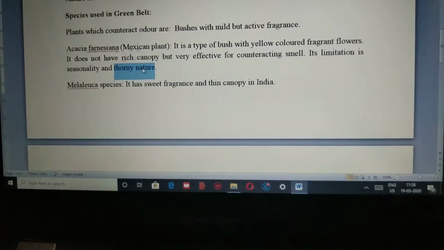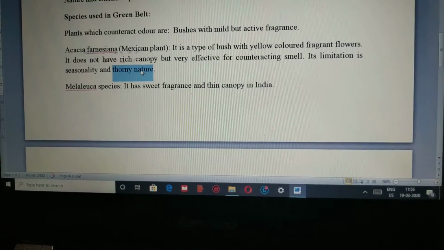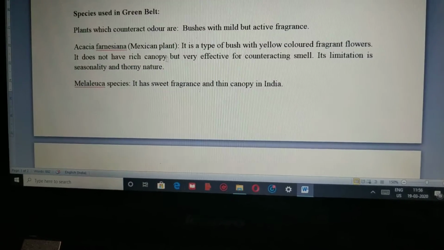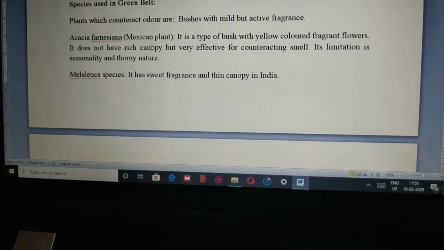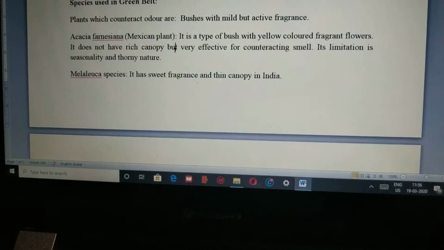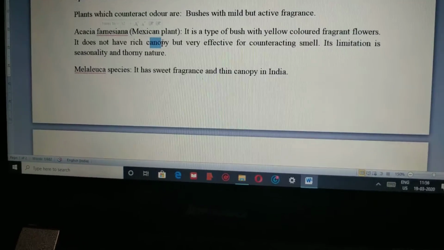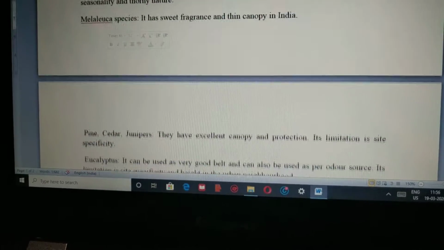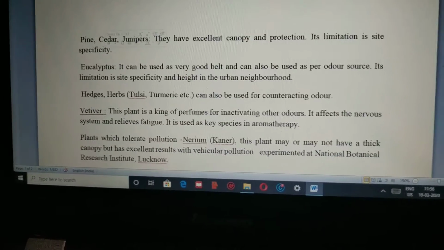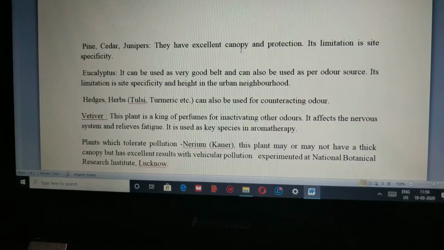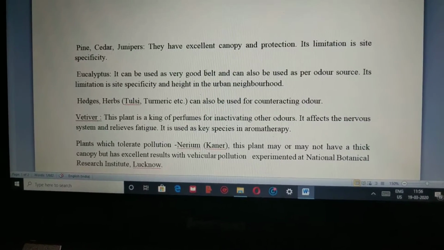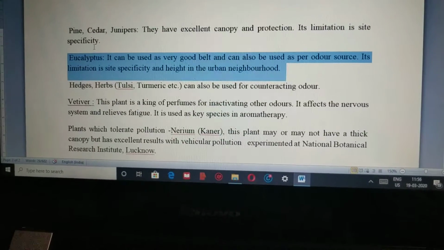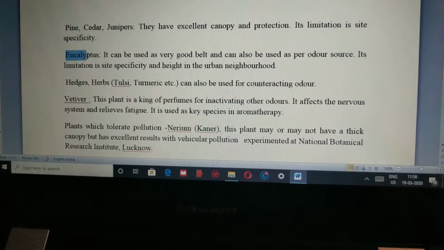We do not need more water for the cactus plant because it is a thorny and fleshy kind of plant. Next, more effective are plants having canopy-like structures. That means they should either be bushy or have height, so they can control more air pollution and noise pollution by reflecting it. For example, we can go with the Indian eucalyptus, Nilgiri, as it is commonly known in India.